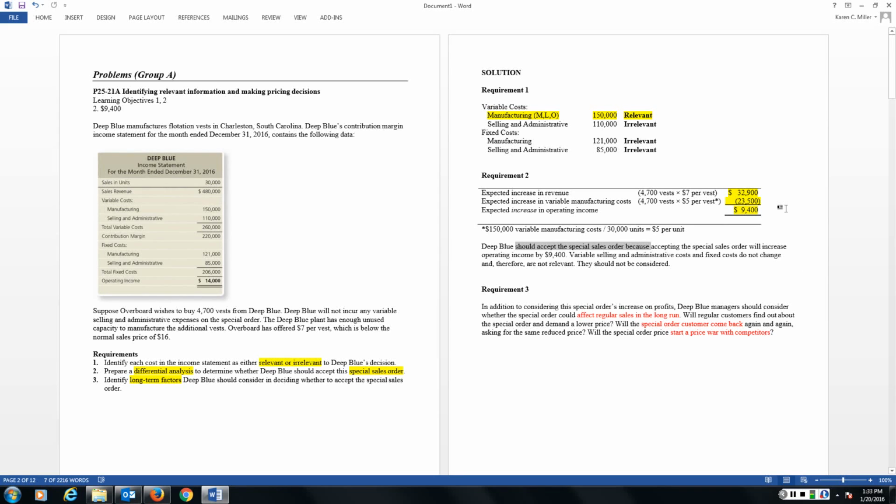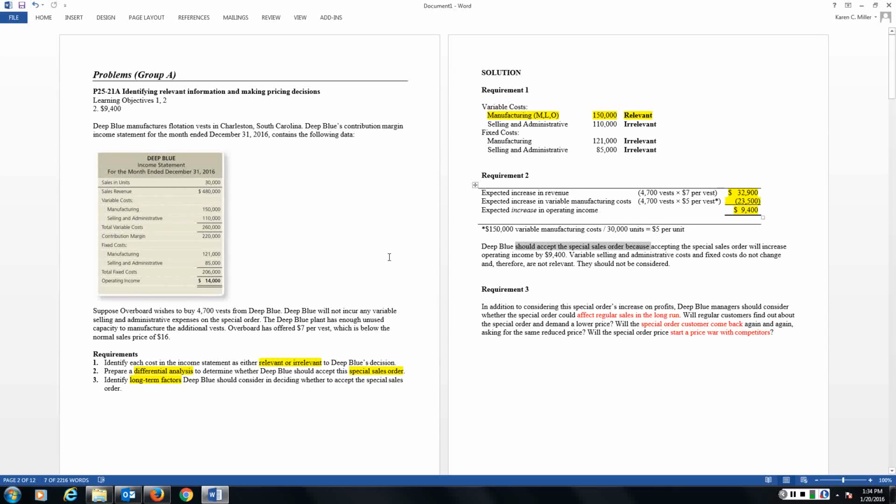So I let my excess capacity sit idle, or I take on what should be a one-time special order decision. So this is not a customer that should be coming back over and over again. This is someone who's come to me once and they want to buy a large bulk for some special circumstance or situation, and they're willing to only pay X amount per vest. But in this case, we're not going to sell to them forever at this price. This is just a one-time special order decision.